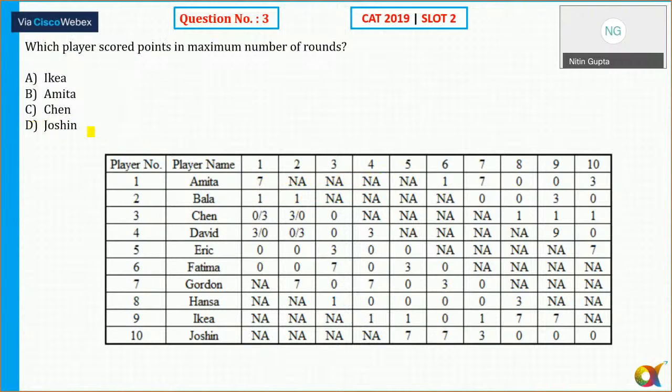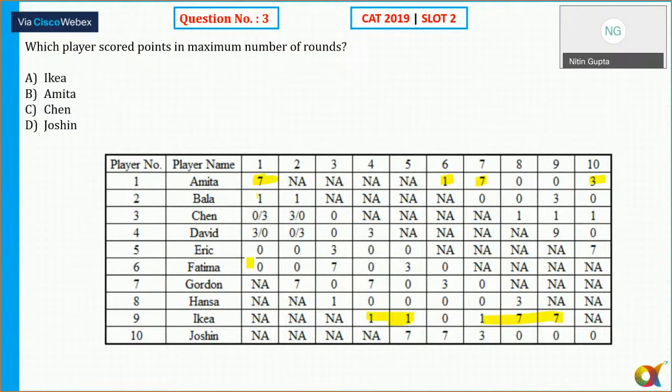Next question. Question number 3. Which player scored points in the maximum number of rounds? So who is the player who has scored a point in the maximum? Amita has scored points in 3. Okay, Bala has got points in only 3. Or you can check the options. IKEA, Amita in 4 rounds. IKEA in how many rounds? You can see 5 rounds here.